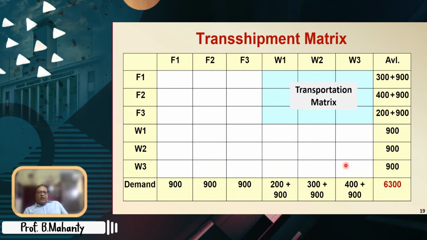See, this long diagonal will actually serve a very important purpose. As such, they mean nothing. Because if some material is there in F1, sending it to F1 has no meaning. It's all right. So that means all such costs along the long diagonal will be zeros. And these cells will actually be used for a very specific purpose. Later on, it will be clear to you what that purpose is.